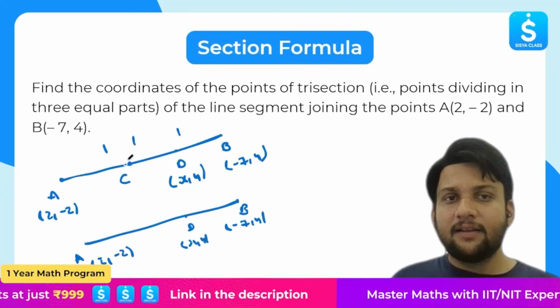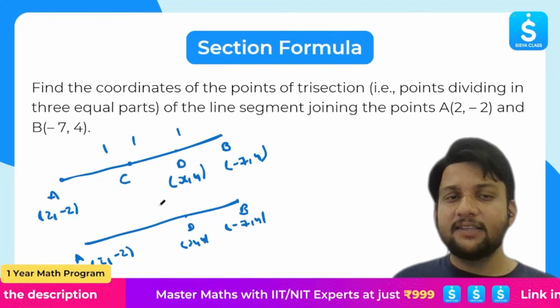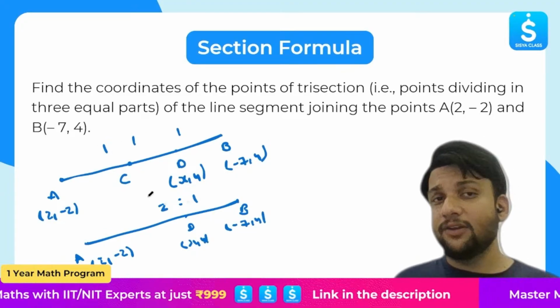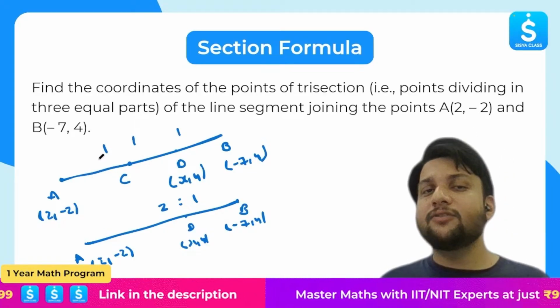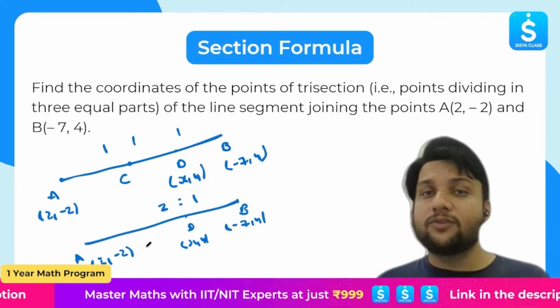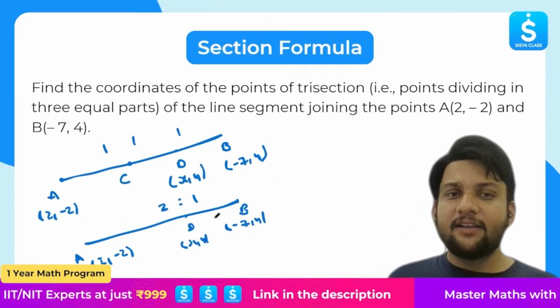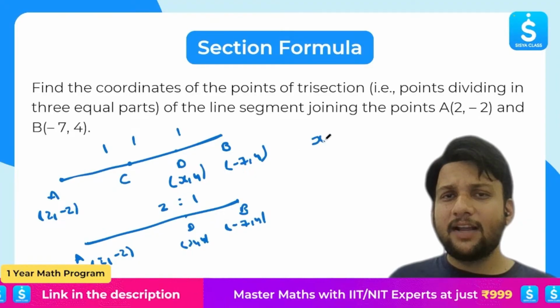Now see, here 1 and 1, here 1. That is, the ratio becomes 2 is to 1. Yes or no? AC is 1, CD is 1. So 1 plus 1, 2. And DB is 1. So the ratio becomes 2 is to 1. Right. So if you have to find x, now again the same thing.